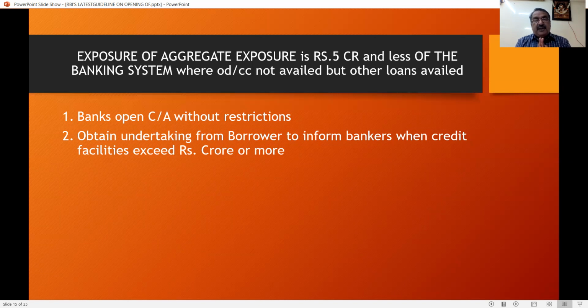Exposure, that is, exposure is funded and non-funded. Above 5 crores, the highest lending bank can open the current account. All other lending banks are called collection agents, and from the collection agent they can transfer the money to the main account. All the collection amount has to be transferred. The collection account should not be adjusted towards the loan account, and the services and fees charges can be debited from the collection account.